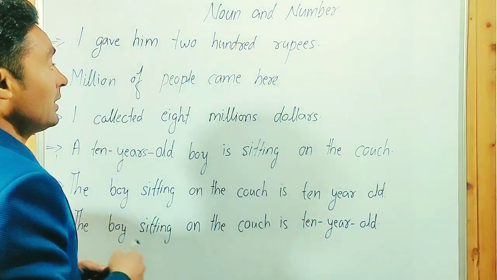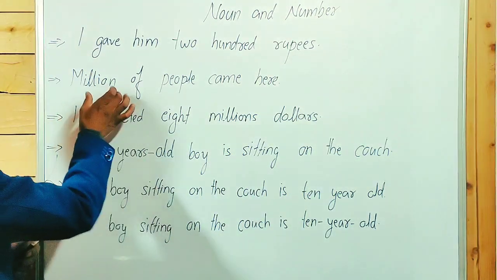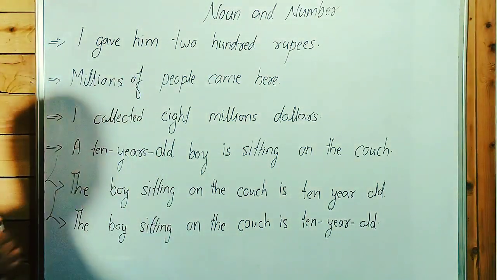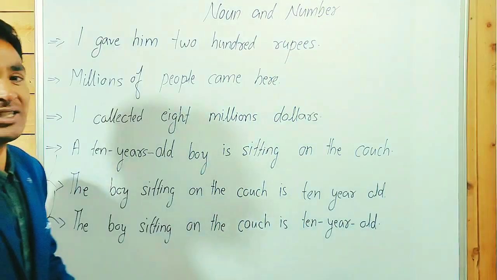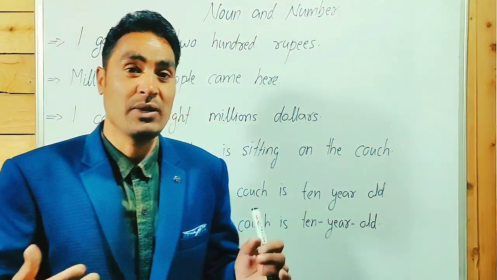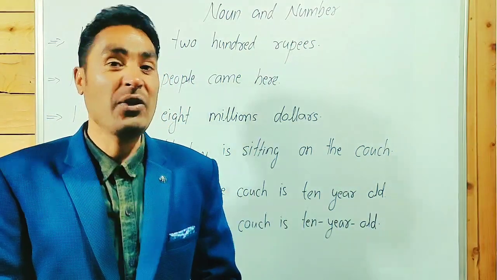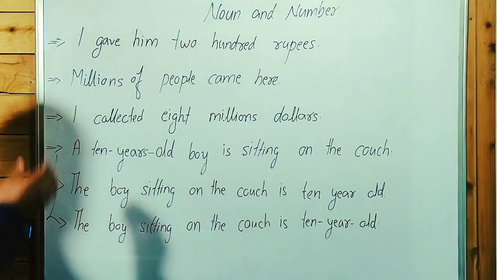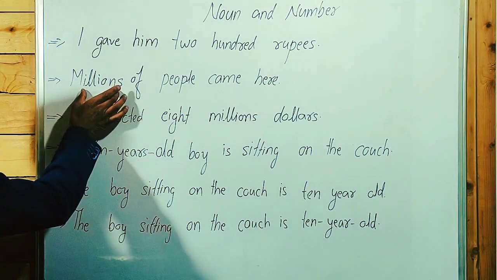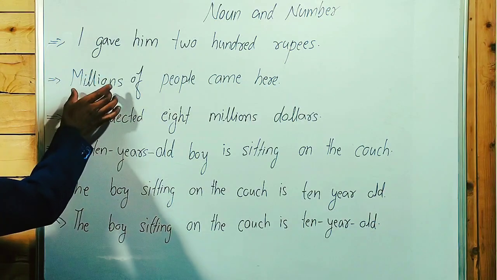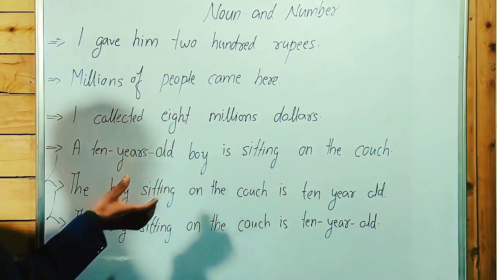Millions of people came here. It's millions of people, not million. Millions of people, millions of boys, millions of girls, dozens of bananas, thousands of women. Here the noun is plural, so we write millions of, thousands of.